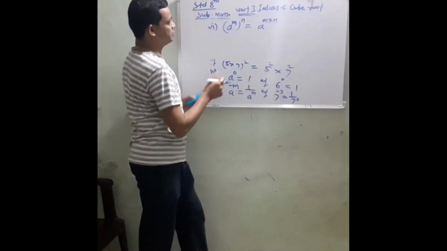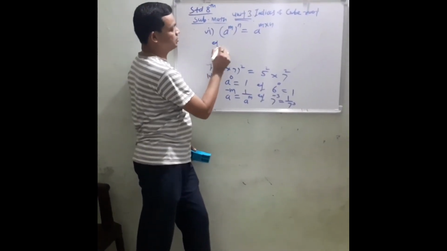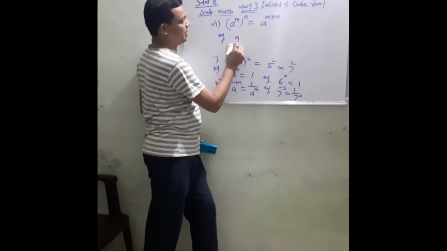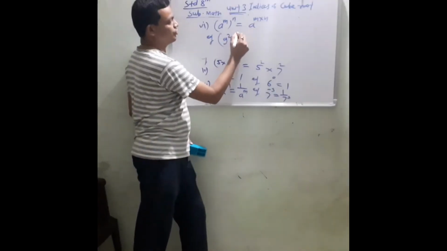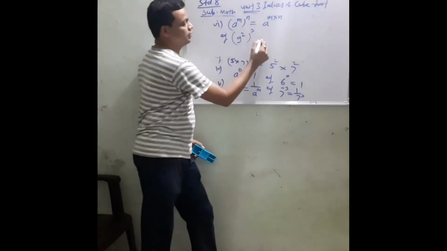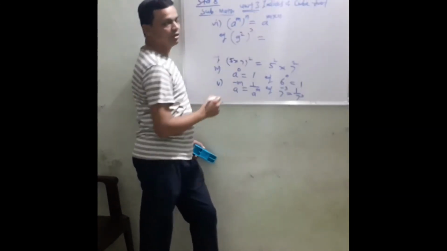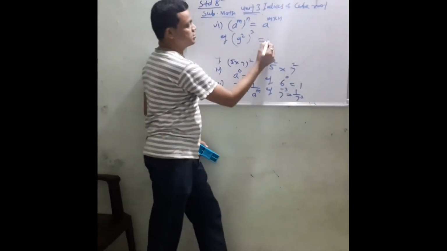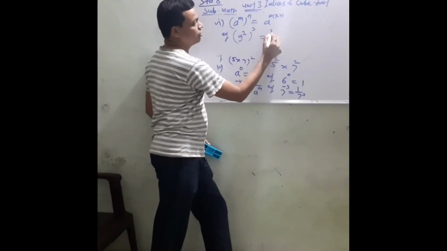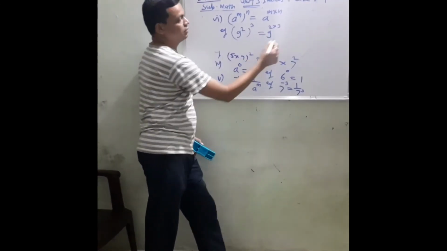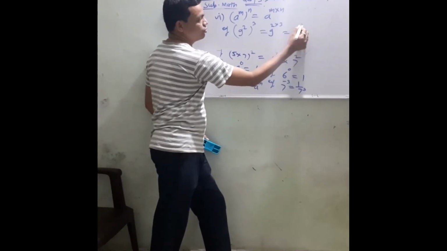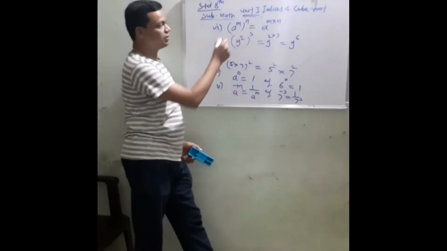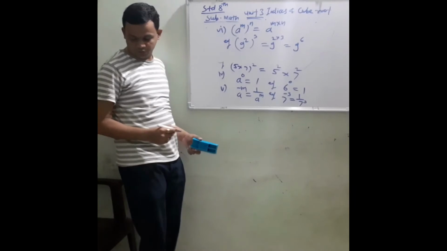Example: (9 raised to 2) raised to 3. Then by the rule of indices, 9 raised to 2 into 3, that is 9 raised to 6. This is our answer.